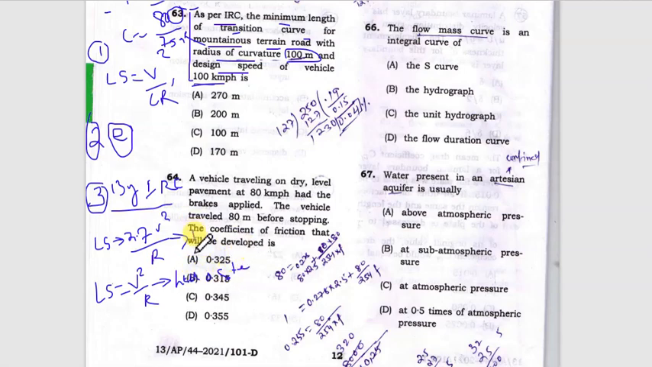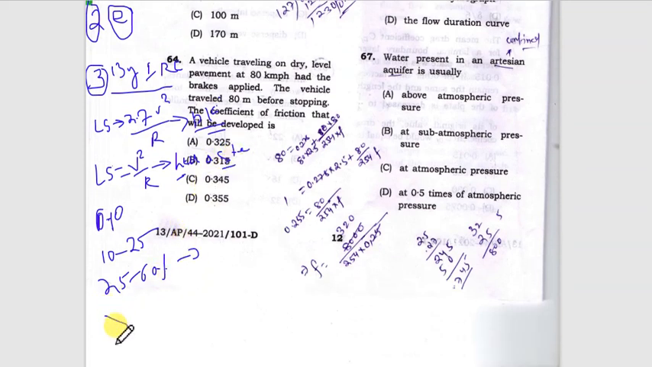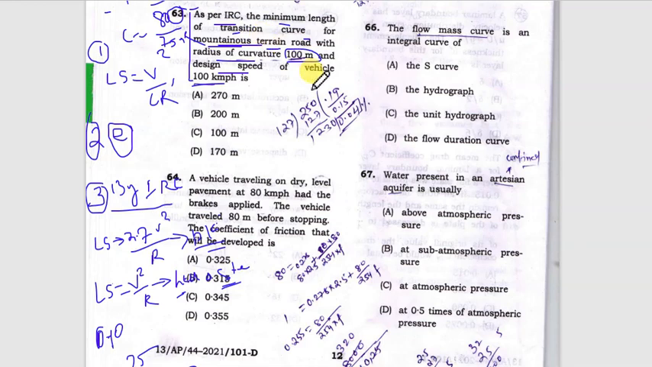What is the definition of plane? 0 to 10% slope is called plane, 10 to 25% is called rolling, 25 to 60% slope is called hill areas or mountain terrain, and steep is more than 60% slope. So in this question, it has been asked for mountain terrain. That means we have to use the V square by R formula. V is given to us, R is given to us, we just need to find the solution. So it would be equal to 100.